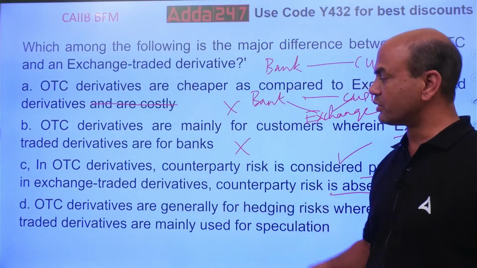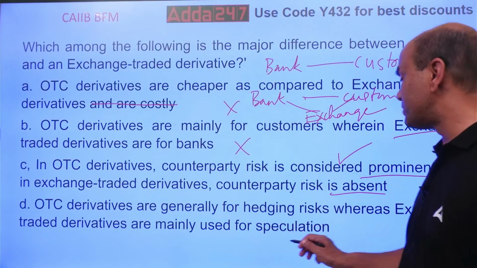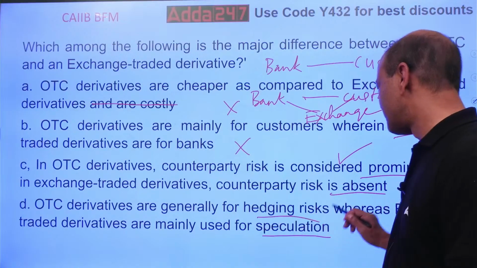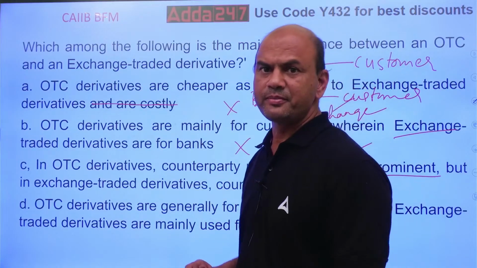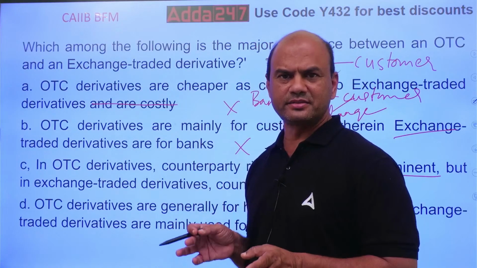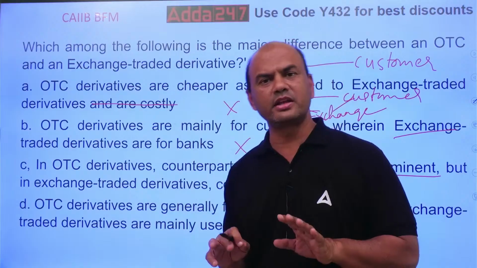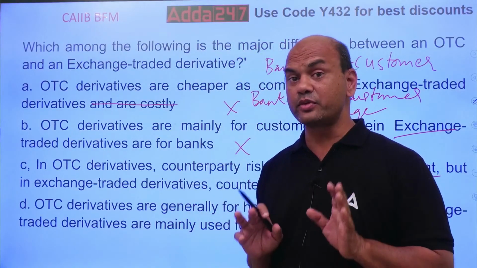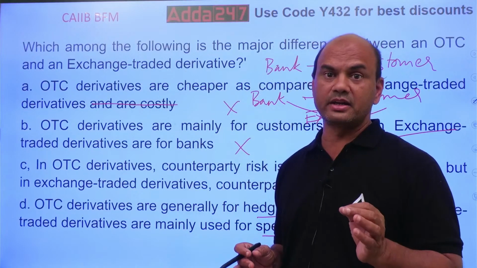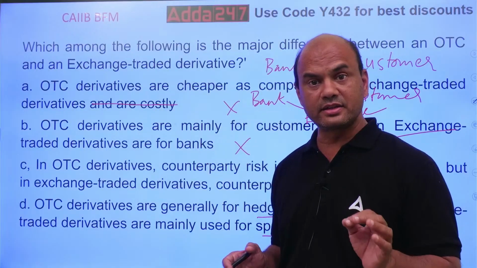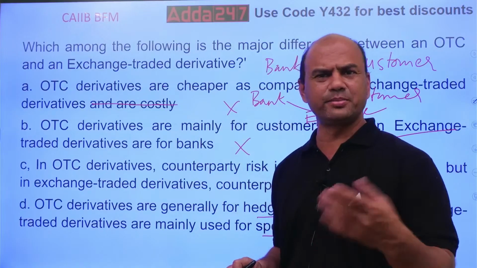But what is the last one? OTC derivatives are generally for hedging the risk, whereas ETC are mainly for speculation. Nothing of that sort. Let it be OTC, let it be ETC, derivatives are there for hedging. Simple. Nothing is there for speculation, at least in the books. Theoretically, derivatives are there for hedging. They are not for speculation. Theoretically. Practically what happens is separate.